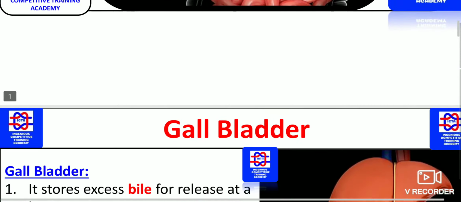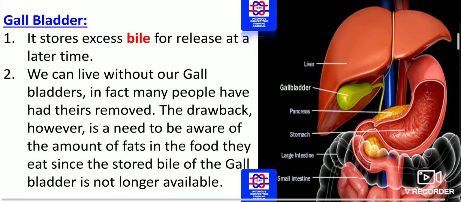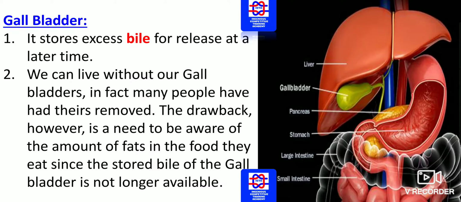We should know the exact location of the gallbladder and how it looks. This is one thing we have to remember in our digestive system. The liver, and just below it there is the gallbladder, where you can see the greenish color, and the pancreas location as well as the stomach and duodenum. At the end of the stomach, that U-shaped portion is known as the duodenum, followed by the small intestine and the large intestine. These are the locations which have to be remembered for various examinations, and also their roles.